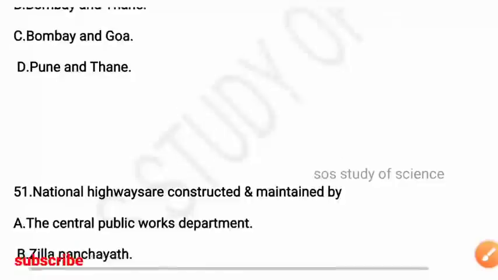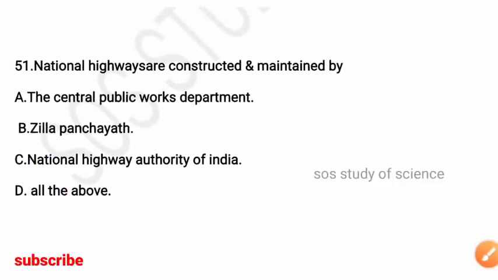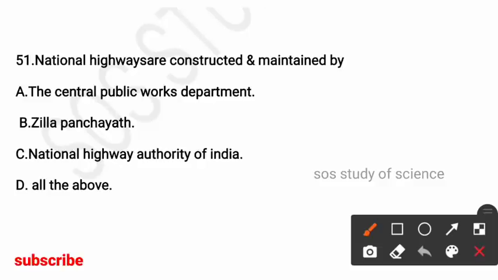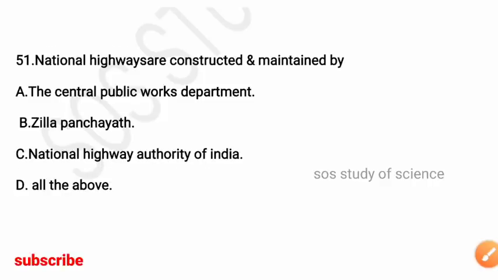So next question. National highways are constructed and maintained by. Options: the Central Public Works Department, Zilla Panchayat, National Highway Authority of India, all the above. So here it is option C, National Highway Authority of India. This is the one which will construct and maintain the national highways.